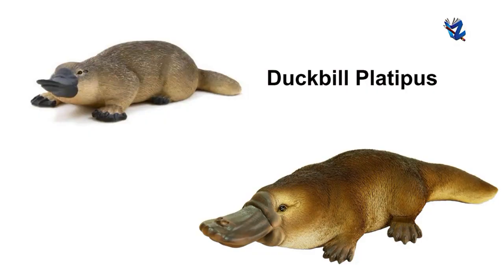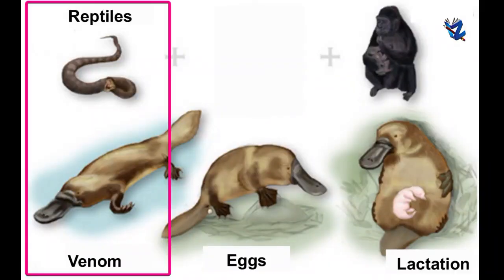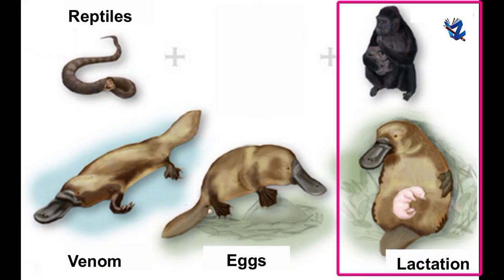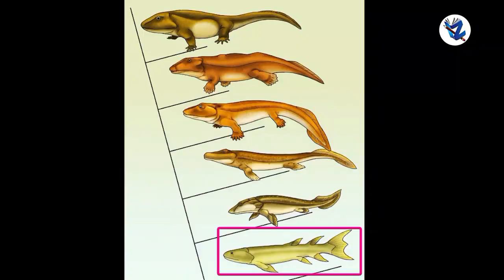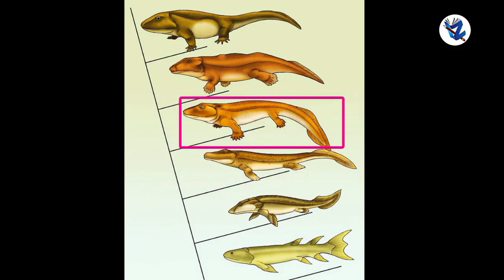Similarly, the duck-billed platypus lays eggs like reptiles but shows relationship with mammals too due to the presence of mammary glands and hairs. This shows that mammals evolved from reptiles.